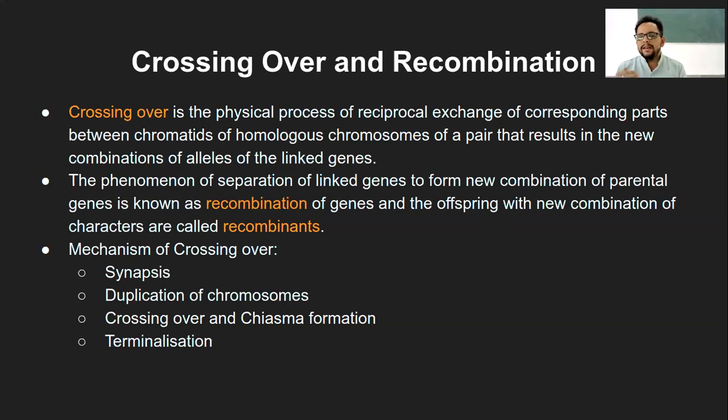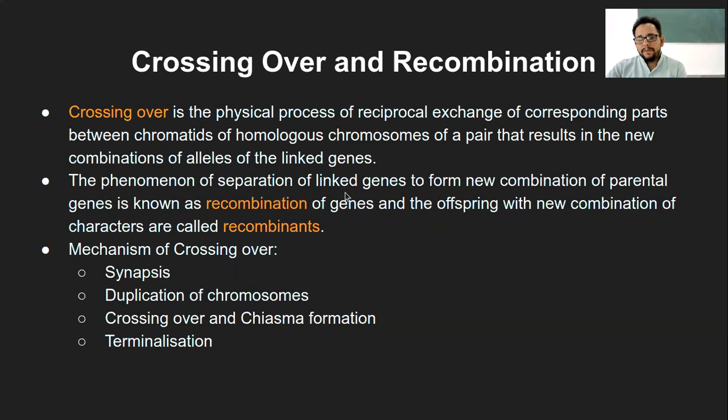But again, these are rare events. Majorly, what happens is that the exchange ultimately leads to variation. That's what happens in the major percentage. So that is what crossing over is, and it is one small aspect of your meiosis process, where the exchange of material between the chromatids happens.